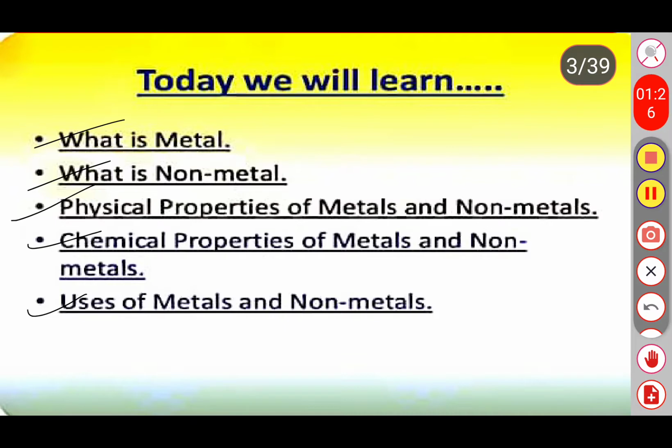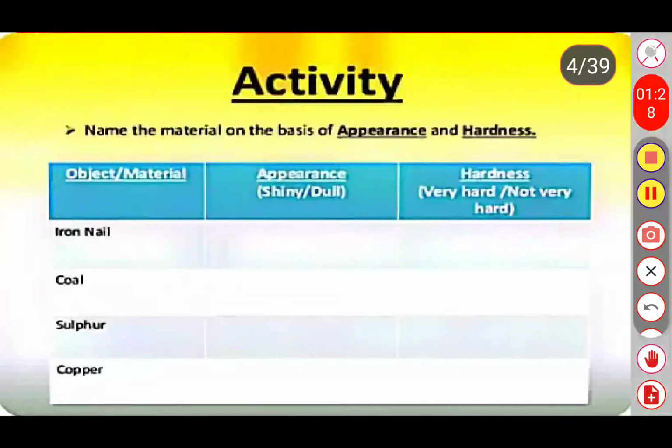So start with an activity. Here one activity is given. Name the material on the basis of appearance and hardness. Some objects are given. First one is iron nail, second one coal, third one sulfur and fourth one is copper. On the basis of their appearance and hardness, you have to identify whether the substances are metals or non-metals.